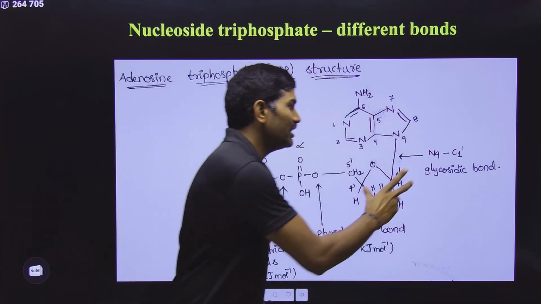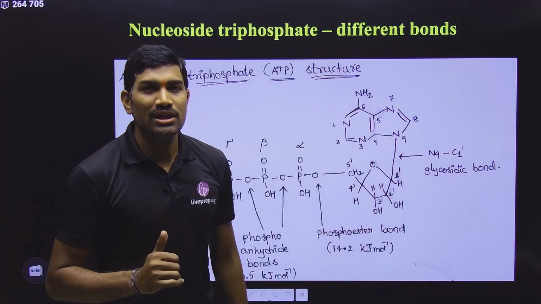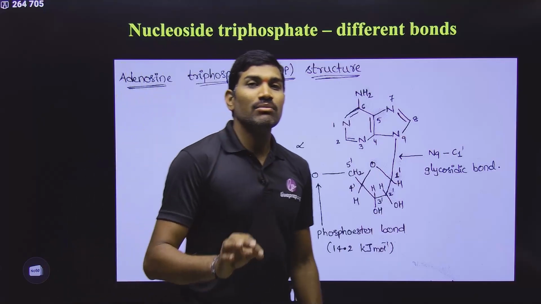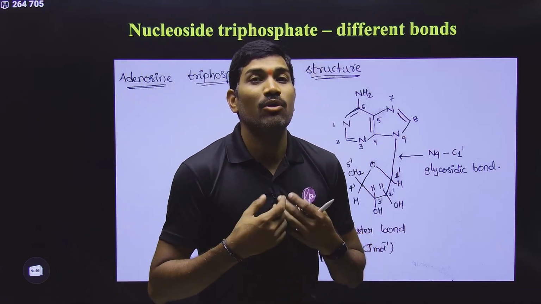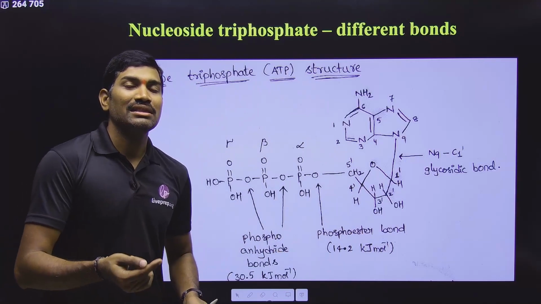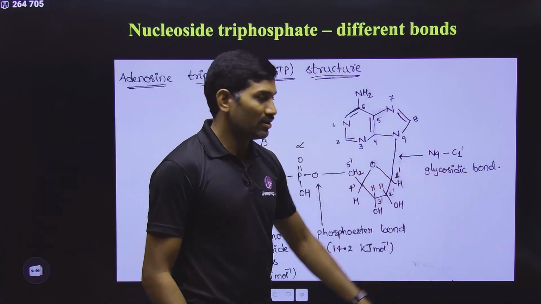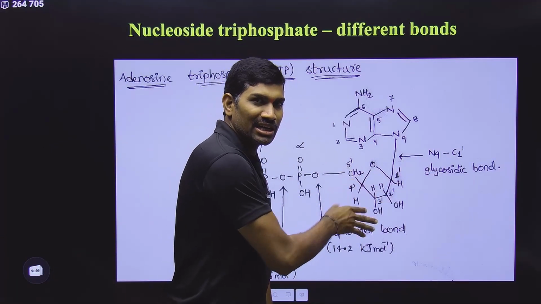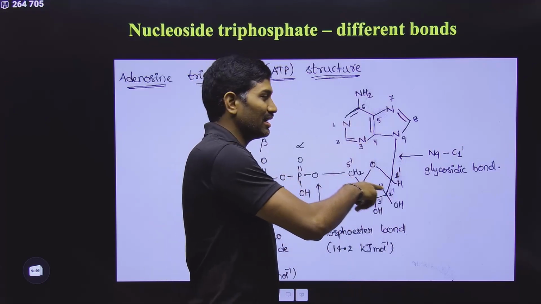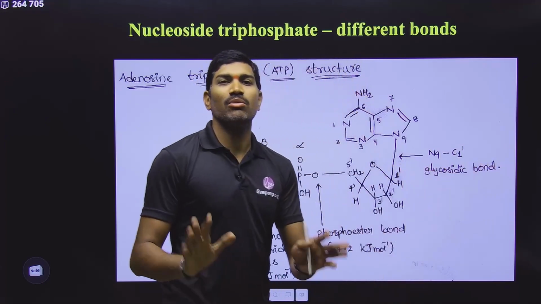First I will tell you why it is called glycosidic bond. What is glycosidic bond? In the biomolecules we have studied very clearly. If a sugar molecule is involved in the bonding, then that bond is called a glycosidic bond. Whether it is a ribose or deoxyribose, whatever it is, that is a sugar. Since sugar is involved in the bonding, this bond is called a glycosidic bond. Correct.